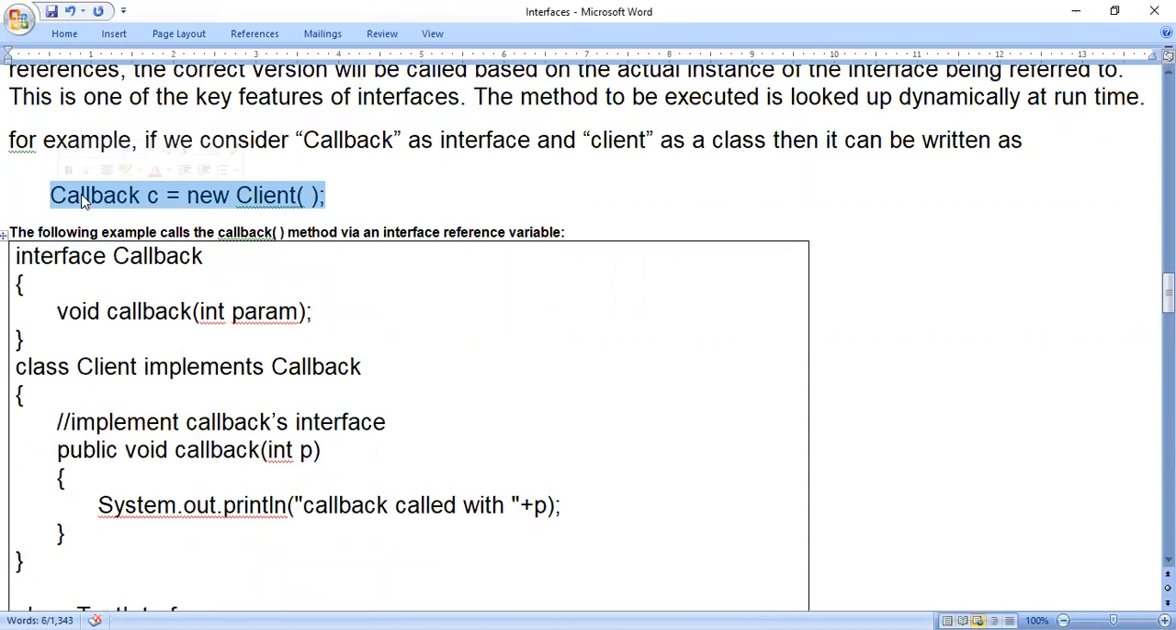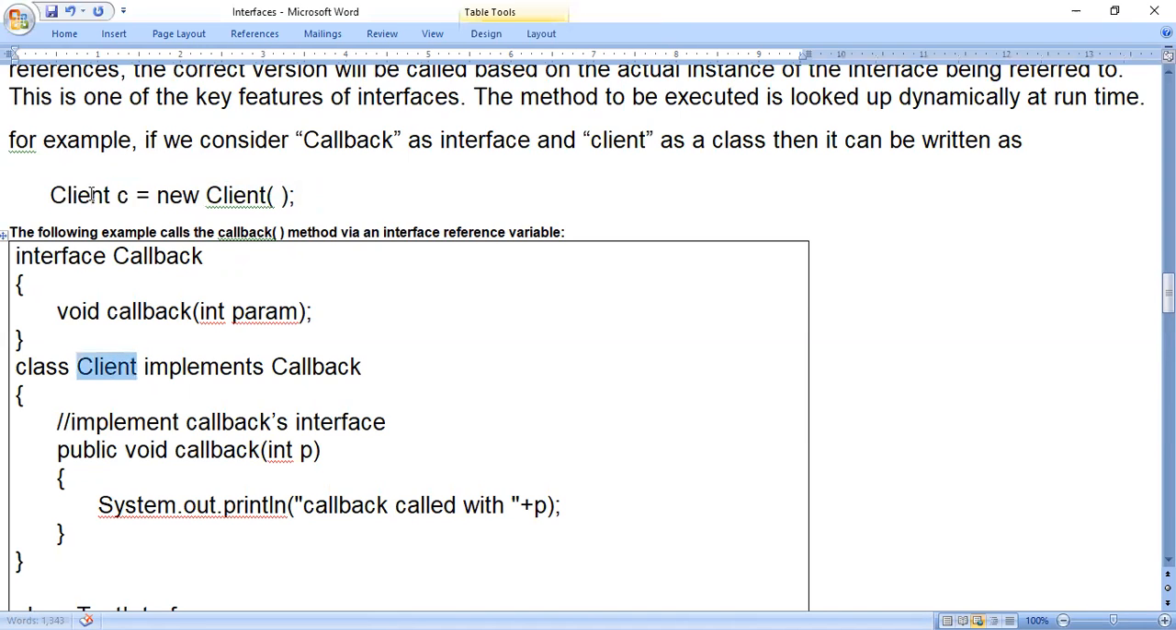Callback C equal to new client. A little bit we are confused with this statement. So, new client means what? New is a keyword. After the new keyword, we are writing the class name. If that is the case, then here also I should write client. That's what we learned till here: Client C is equals to new client. This is correct actually, because of class client. So: class name, object name is equals to new class name with opening and closing parenthesis, semicolon.